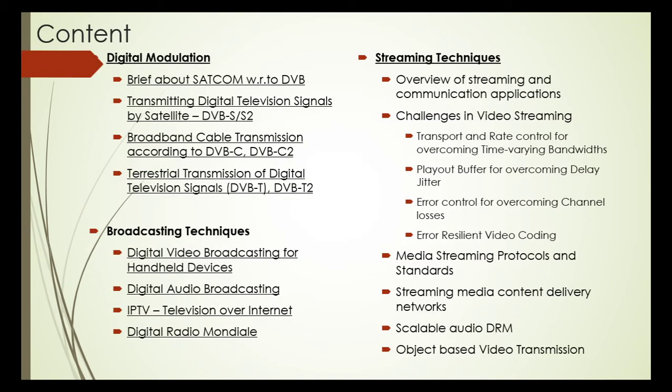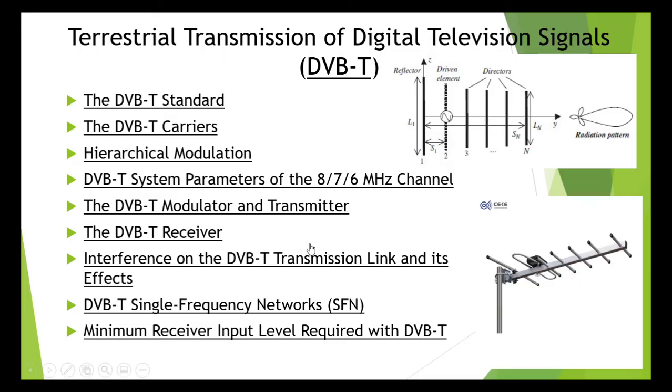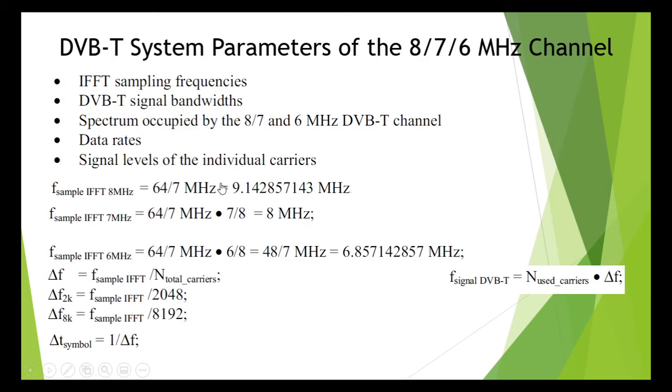We will be discussing about DVB-T now. In DVB-T, let's start discussing about system parameters of 8 or 7 or 6 megahertz channel. It's a very important topic in this particular chapter. DVB-T system parameters of the 8 or 7 or 6 megahertz channel.